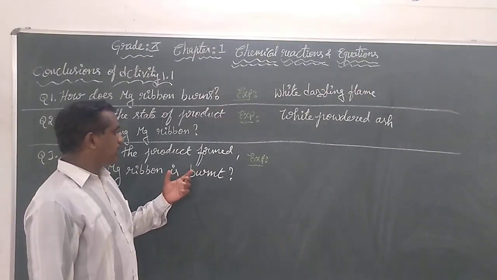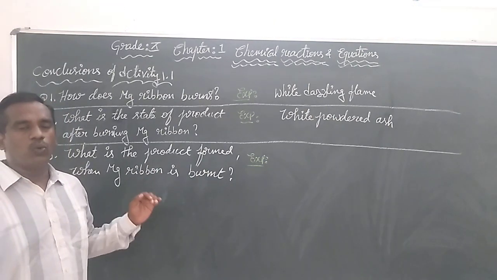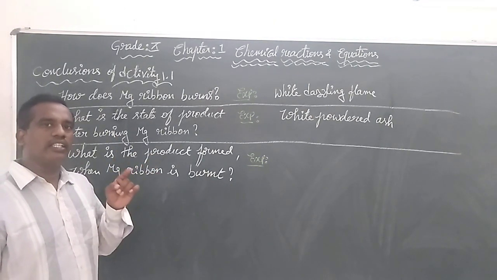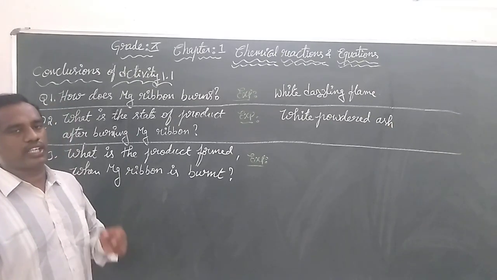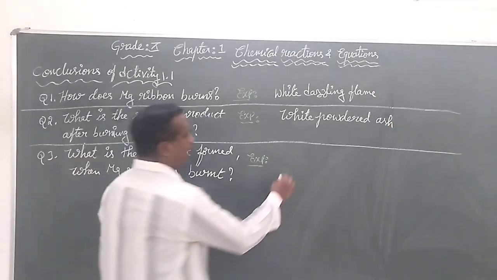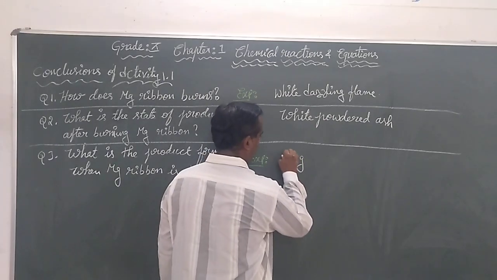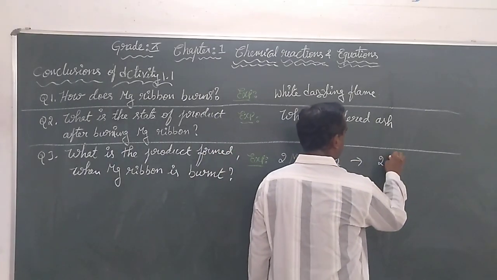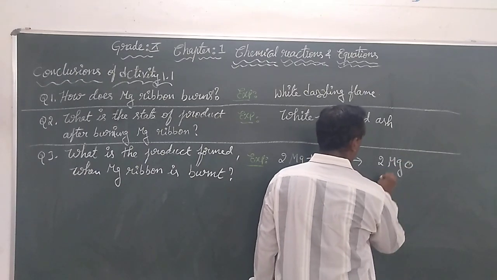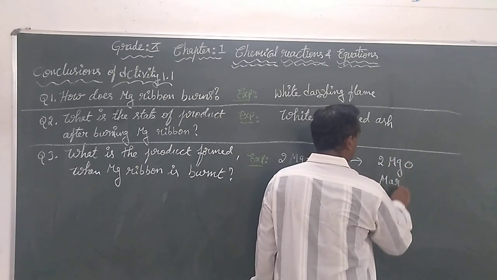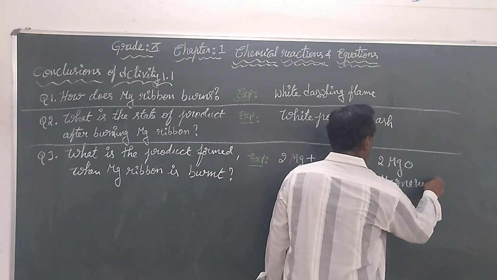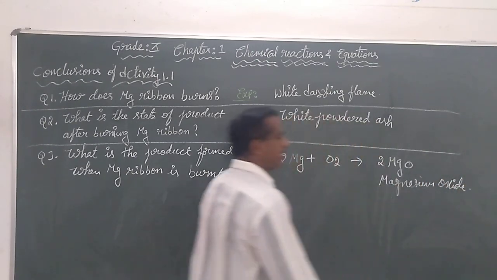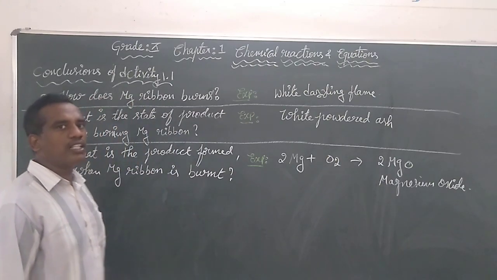After the activity, we understood that magnesium and oxygen combine with each other to give the product magnesium oxide. 2 Mg plus O2 gives 2 MgO. The name of the product is magnesium oxide. So we say this is a chemical change.